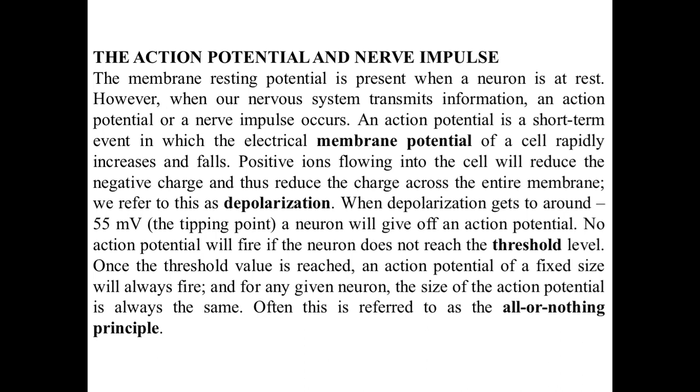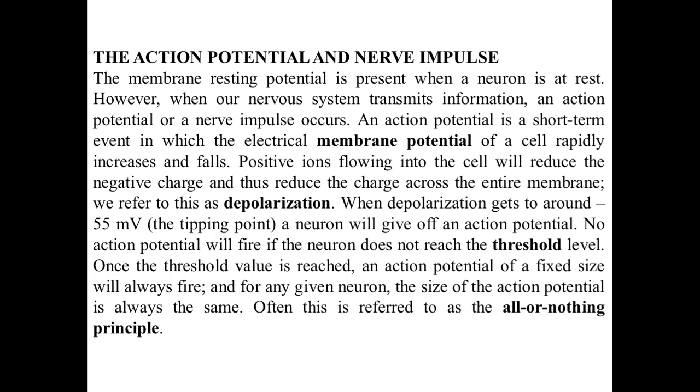When depolarization gets to around 55 to 60 millivolts, that is called the tipping point, and a neuron will give off an action potential. So at that time the neuron is capable of generating an action potential.